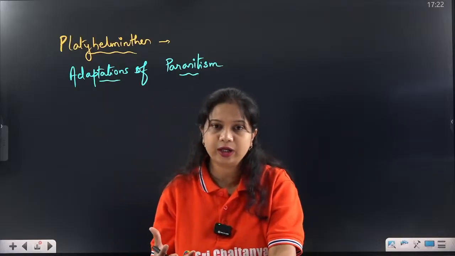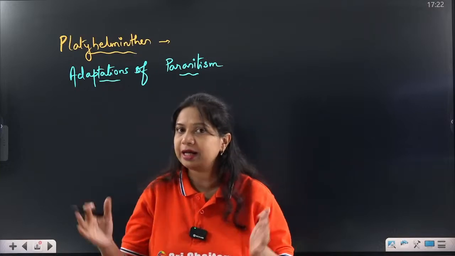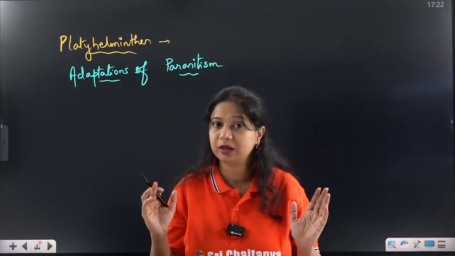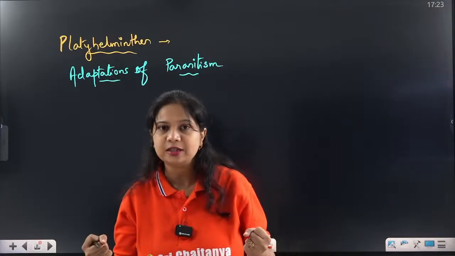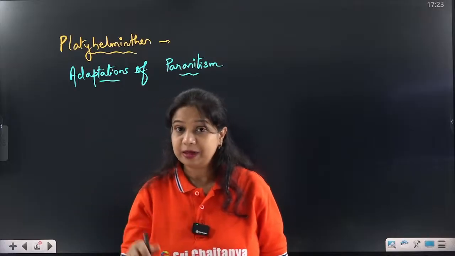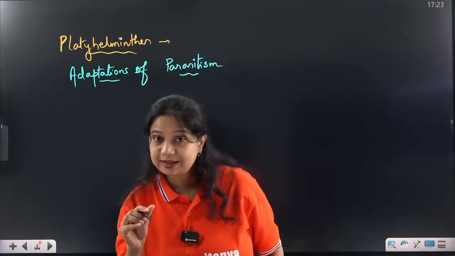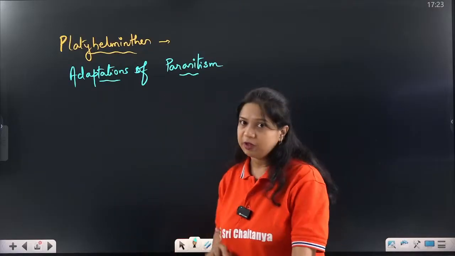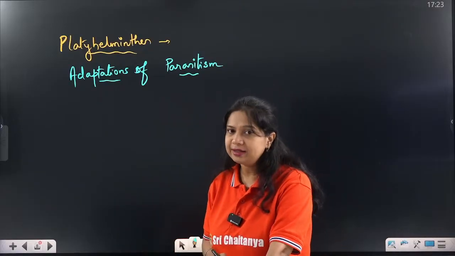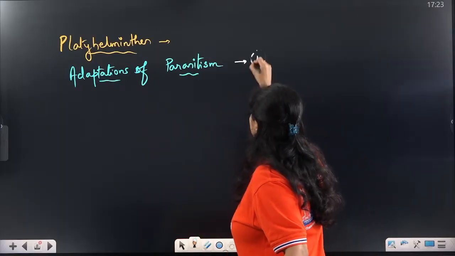Otherwise the host body, for example the human body, has many mechanisms to eliminate these flatworms from the body. We have a strong immune system, we can easily eliminate the flatworms out of our body. But still the flatworms can survive in our body, and what is that called? Parasitic adaptation. Now what is that parasitic adaptation? First of all, how do they survive inside the human body?